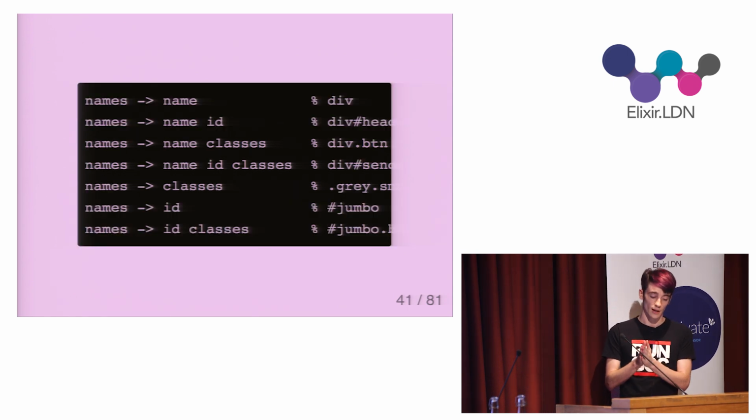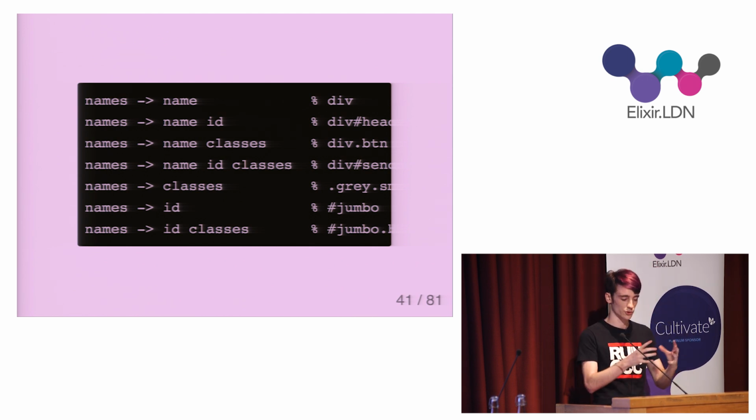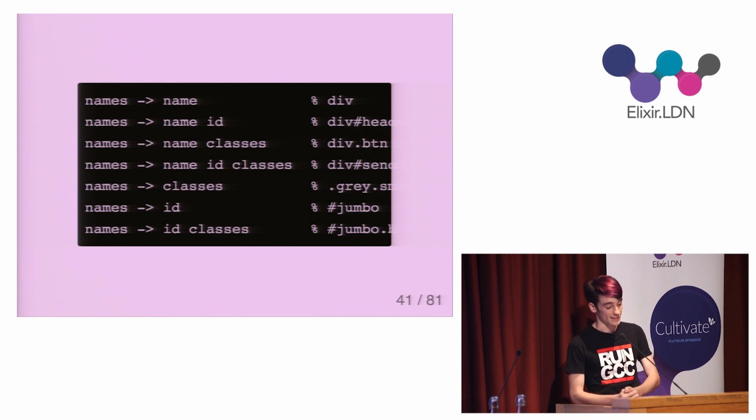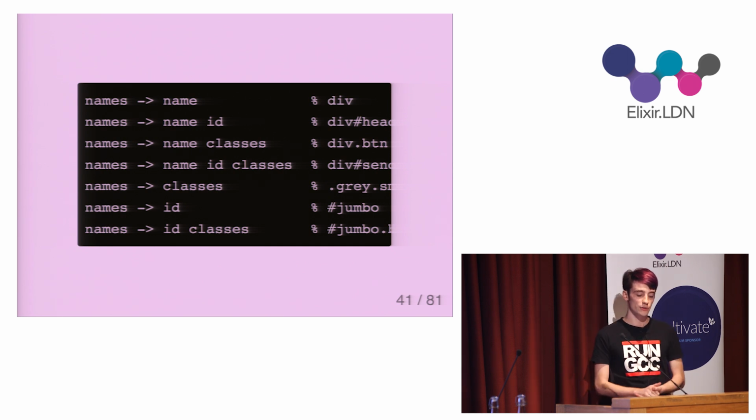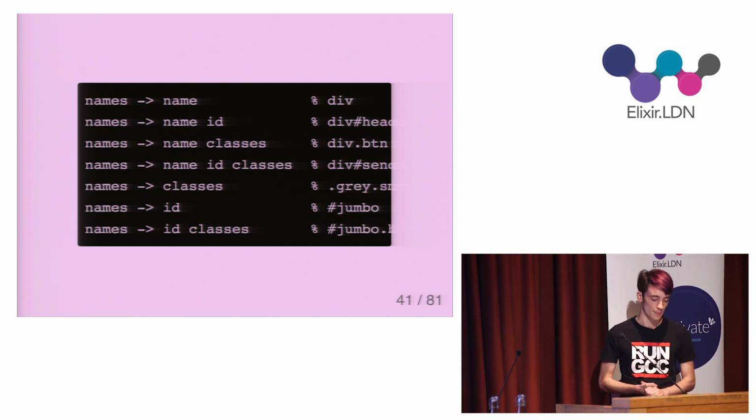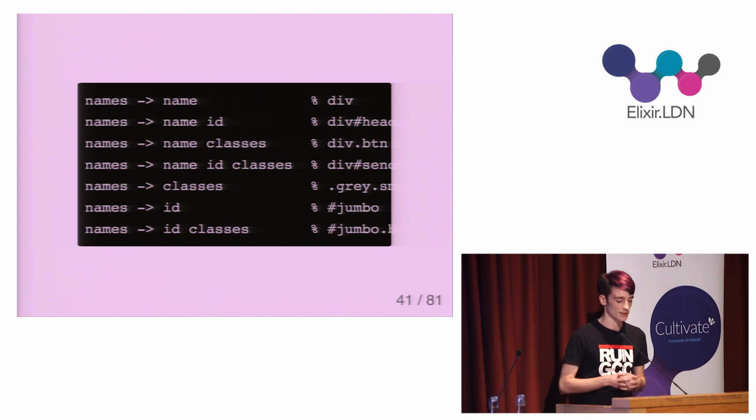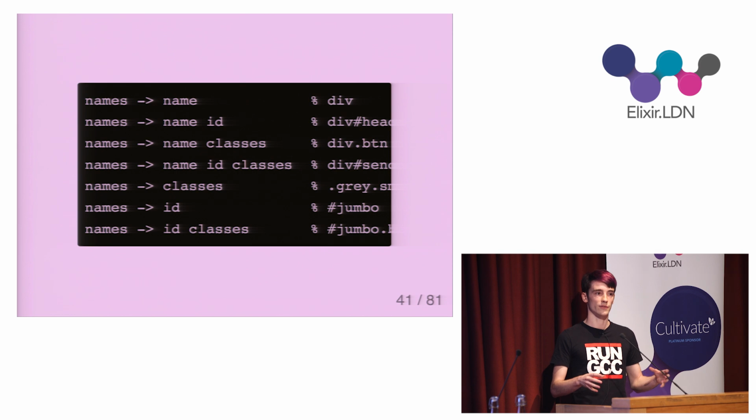Names is the head of an element in my shorthand syntax. So it can be a name, or a name then ID, or a name then classes, or a name then ID then classes, or just an ID, or an ID then classes. And these declarative rules continue. I've got to define a rule for attributes, many attributes, pieces of text, content, which is formed from composing many pieces of text and whitespace together, and so on until I've covered every symbol all the way up to the root symbol.